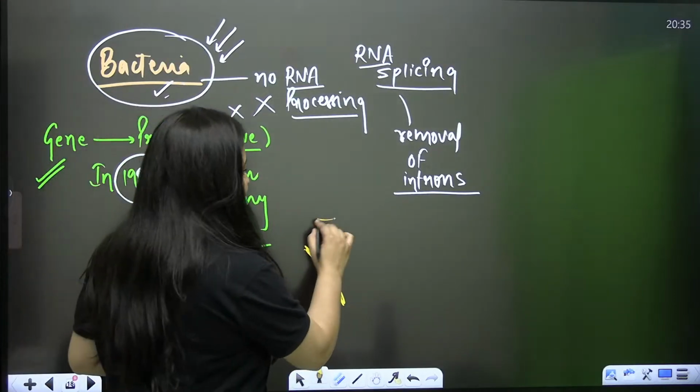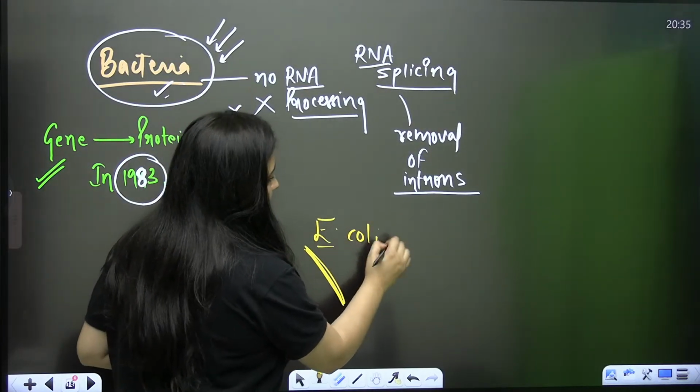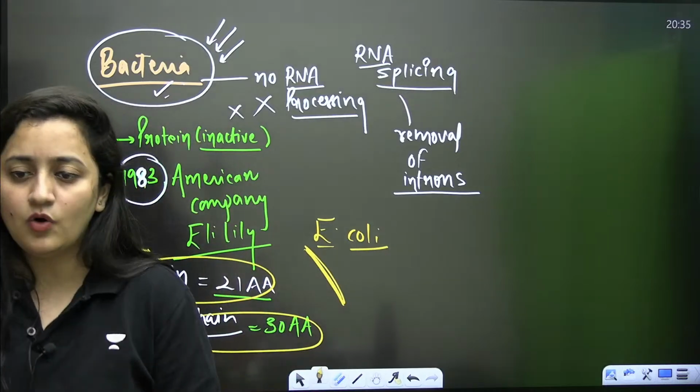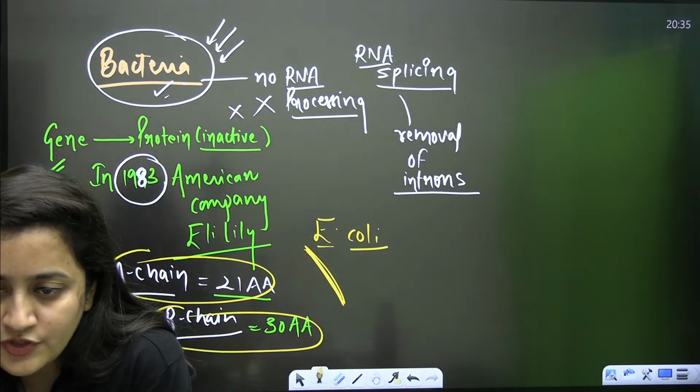And which bacteria have they used? E. coli. Another important MCQ. Right? E. coli. Clear?